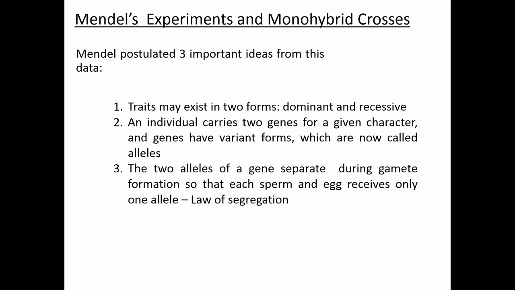So it's either going to get a capital A, or the gamete's going to get a lowercase a, and that's going to happen during meiosis. So you're separating A from lowercase a during gamete formation, and a particular gamete is only going to carry 1 allele for that gene. Does that make sense to people?